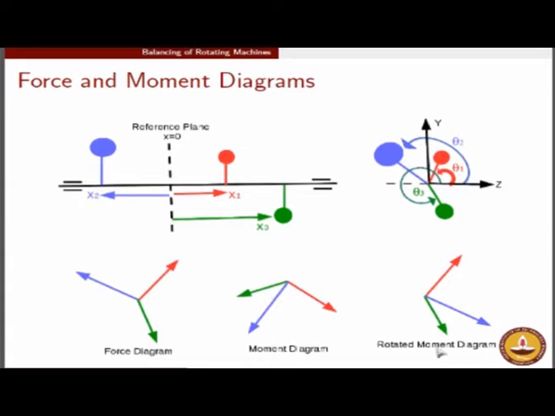And please note, we are talking about the rotated moments, we are not talking about the actual moments. And here you will find that our convention is really helpful, because otherwise it is the other way round. Whatever is cos theta in the actual force will be sin theta in the moment diagram. So that will cause some confusion. To avoid that confusion, we have created this convention wherein we have rotated the moments.